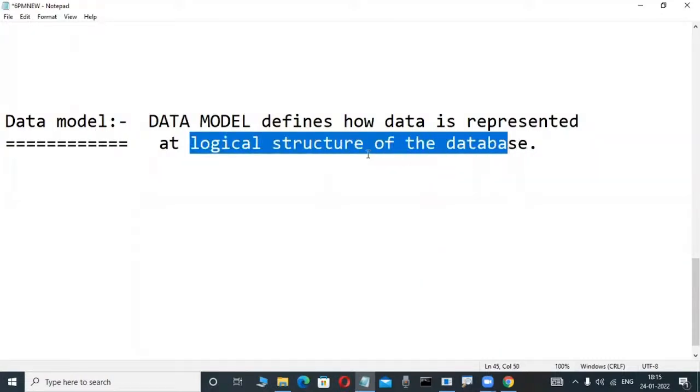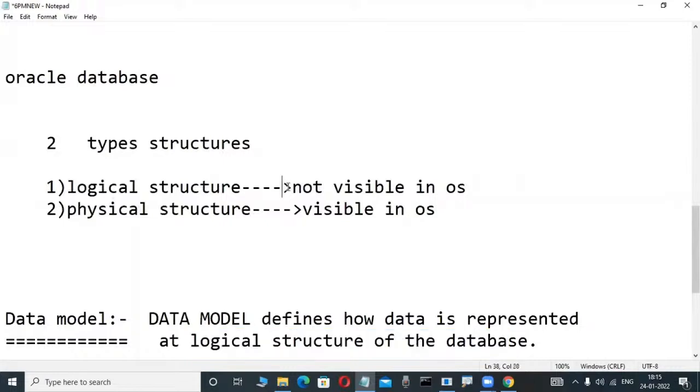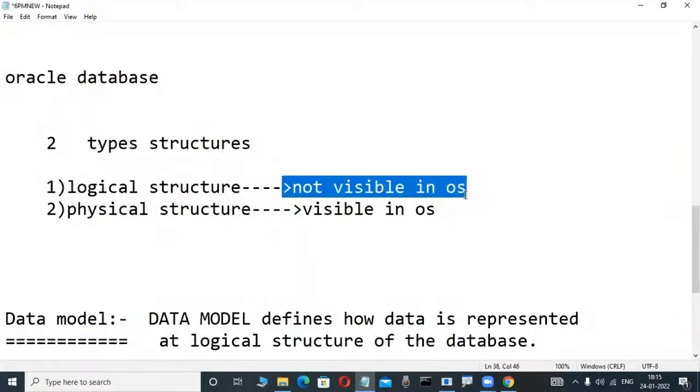In previous classes I told that a structure which is not visible in the operating system is called a logical structure. Or maybe you are creating a table, which is not visible in the operating system, but that structure is visible in the database. Very good.